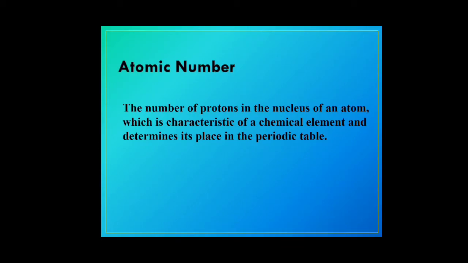As per the modern theory of the atom, there are some important concepts that we have to see now, and the first one is atomic number. So what is an atomic number? Please remember, atomic number is represented by the letter Z, and it is the number of protons in the nucleus of an atom. So when hydrogen has 1 proton, its atomic number is 1. Helium has 2 protons, its atomic number is 2. Lithium has 3 protons, so its atomic number is 3, and so on.